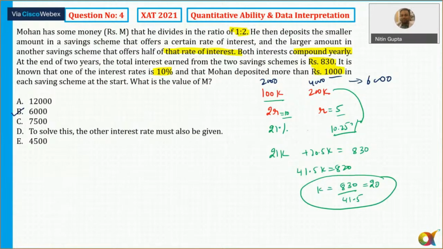But there is one option which says that to solve this, the other interest rate must also be given. It means there are multiple possibilities. Let's see if there are multiple possibilities. So 100K and 200K. If R is equal to 10, then 2R will be 20%. Two successive changes of 20%: 20 plus 20 is 40, 20 square is 400 by 100, which is 4. So that is 44%.